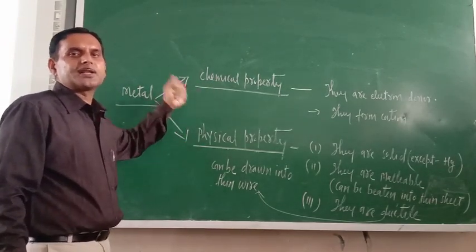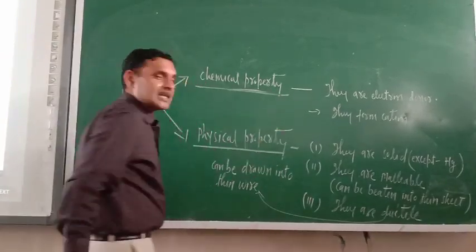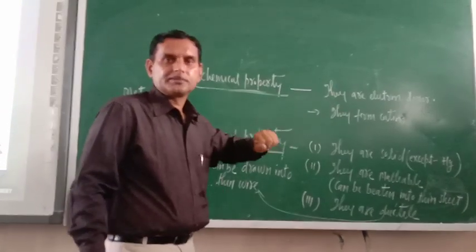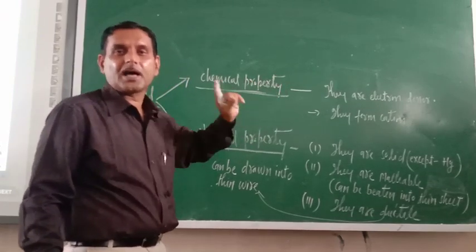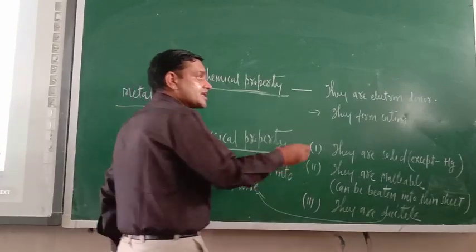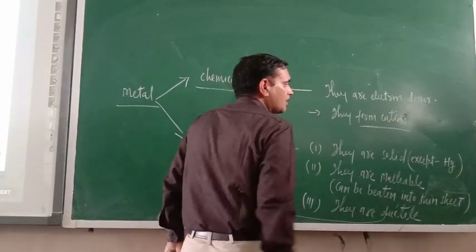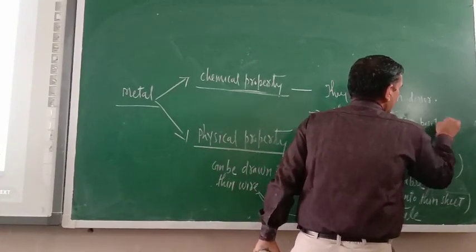of their physical property. On the basis of chemical property, metals are the elements which are electron donors. So they give out electrons during the course of a chemical reaction. Always remember, only electrons take part in chemical reactions. And since they are electron donors, they form cations. Cation means positive ion.